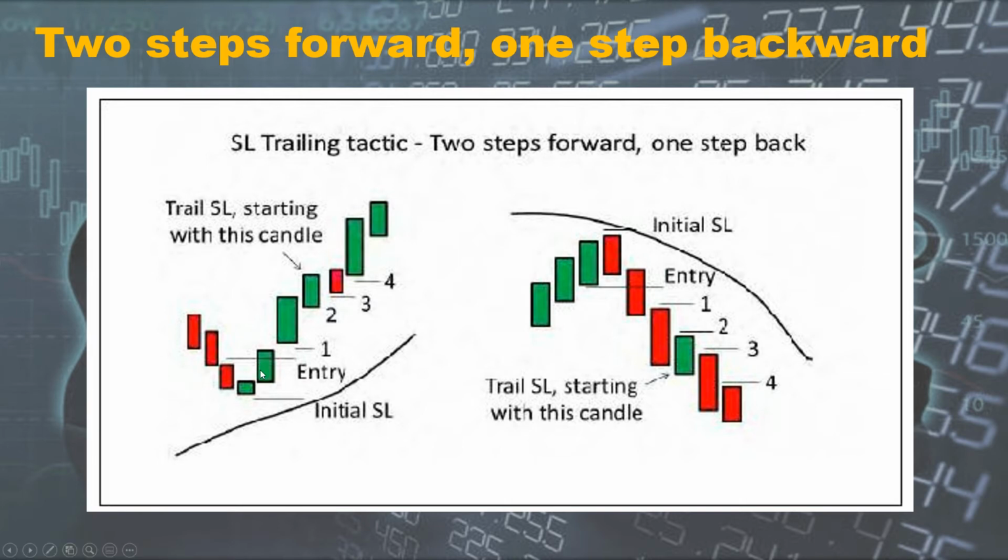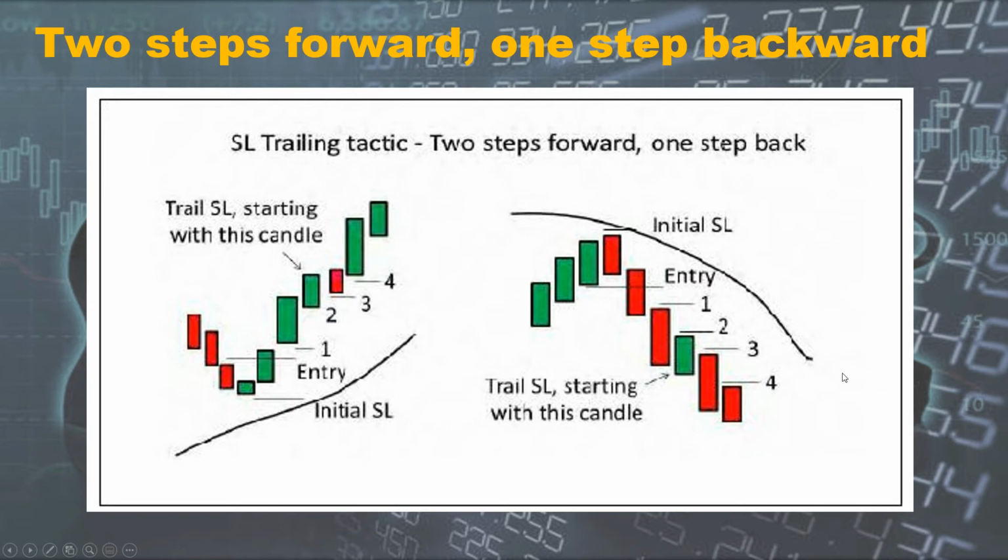So fundamentally, if you see this chart, your entry is on this candle, you have two green candles, and then the next candle forms, you put your first stop loss here. Then when this candle forms, you shift your stop loss here, and when this candle forms, you shift your stop loss here. So you are always trailing the stop loss with one candle in between.